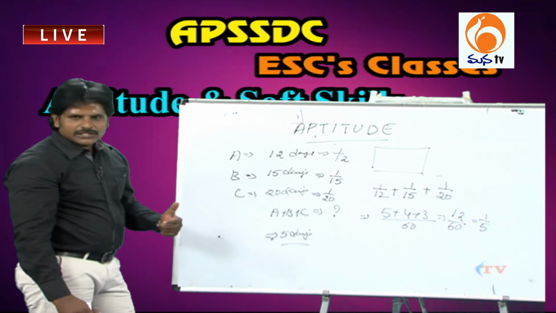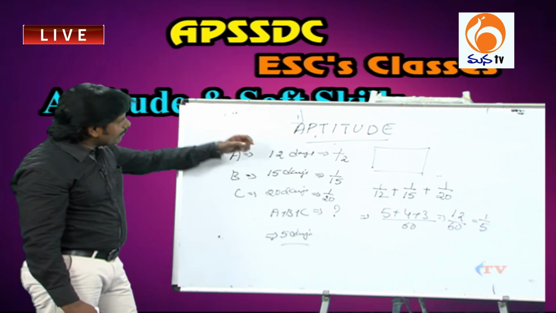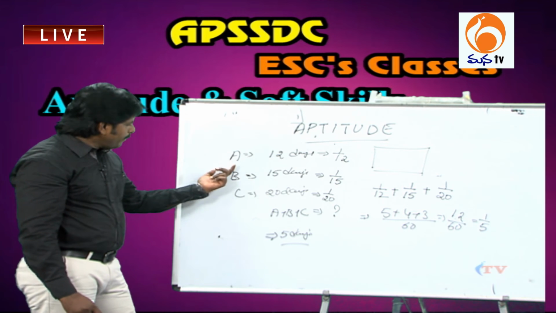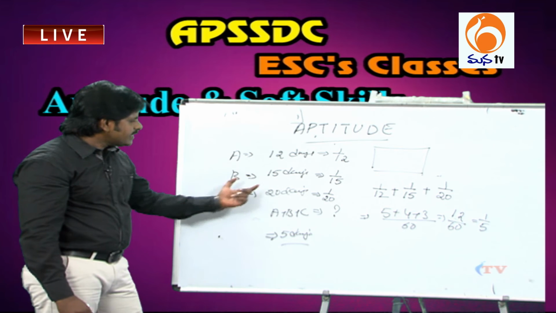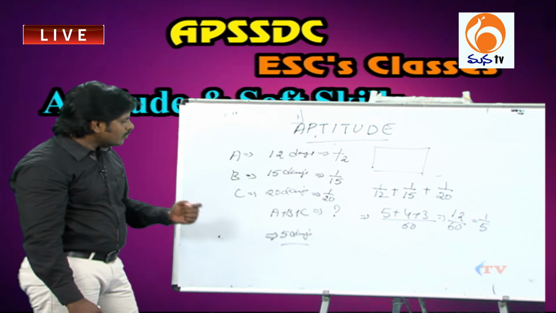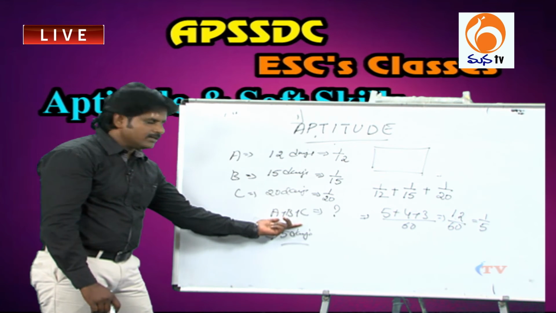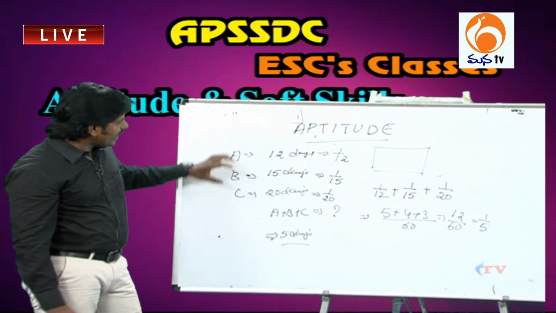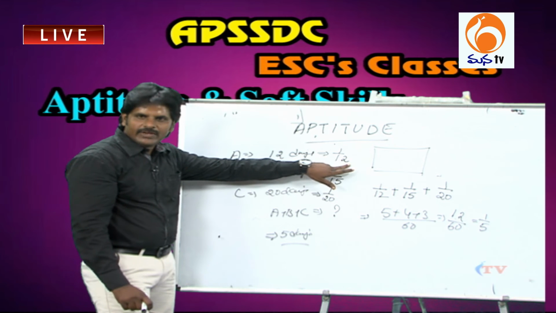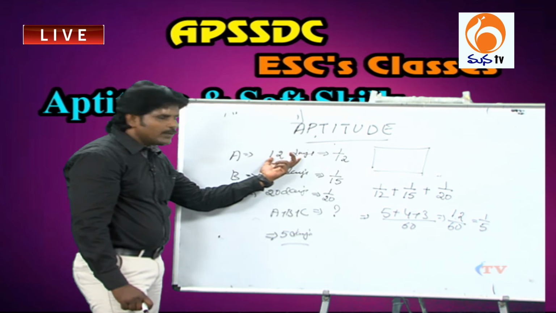Yes? I will explain once again. The question is, A completes a work in 12 days and B completes the same work which is done by A in 15 days, and C completes the same work in 20 days. Now the question is, all three together complete the work in how many days? The same work. So you have to find 1 day's work of A, it is 1 by 12, because he completes the total work in 12 days, right?